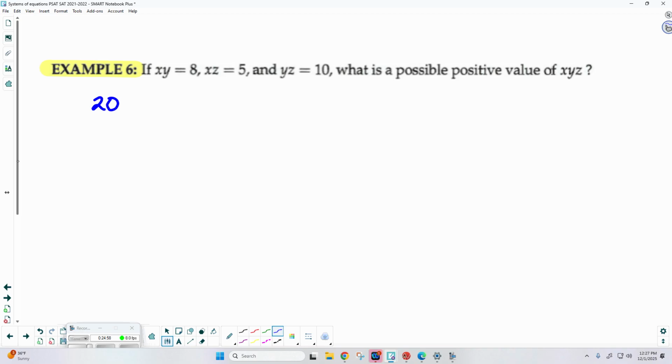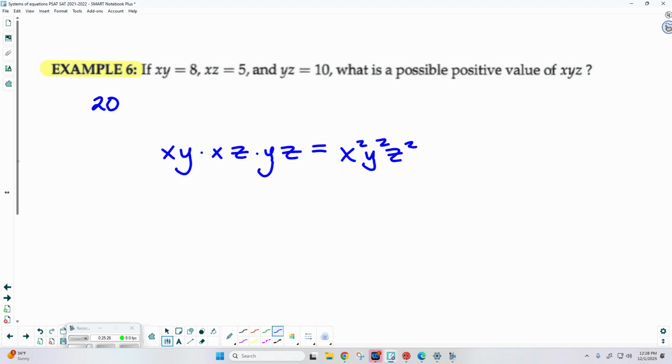So they give me these three definitions here, xy, xz, and yz. Now, we're looking for xyz. So maybe if I do something with these, I could end up with that. So what if I did this? xy times xz times yz. Think back to our exponent rules. x times x would be x squared. y times y is y squared. z times z is z squared.